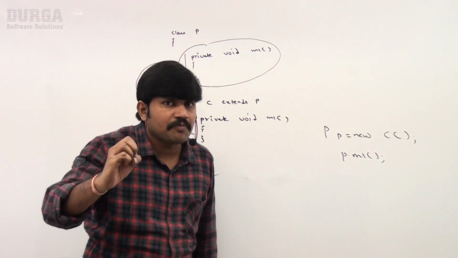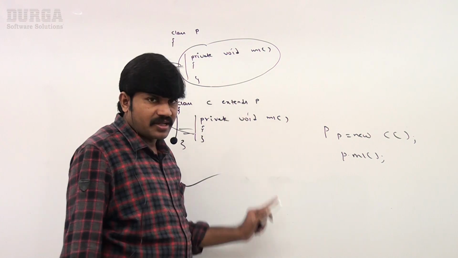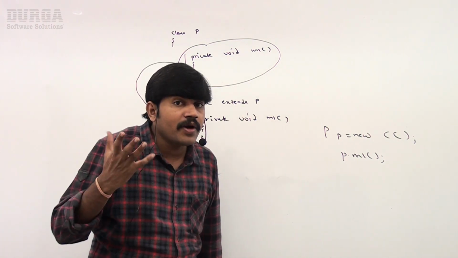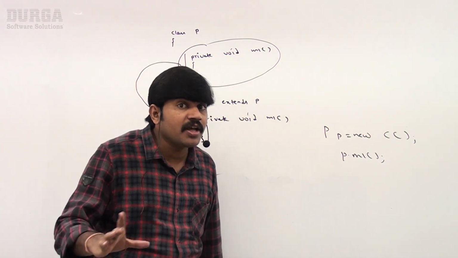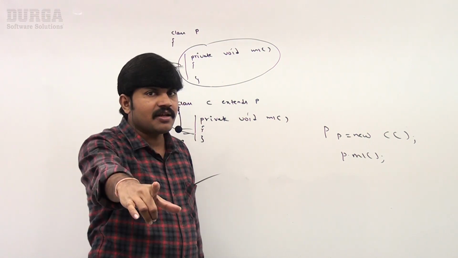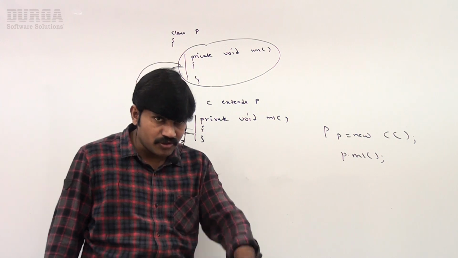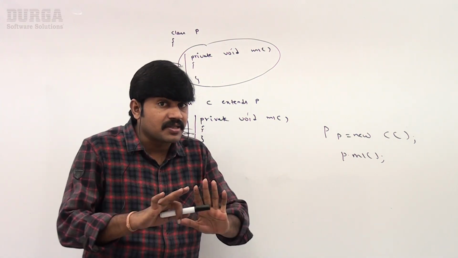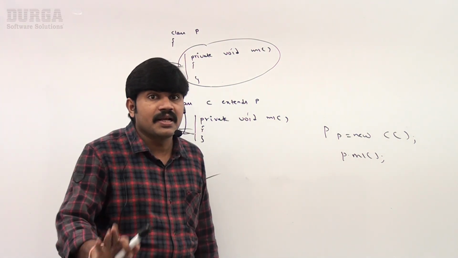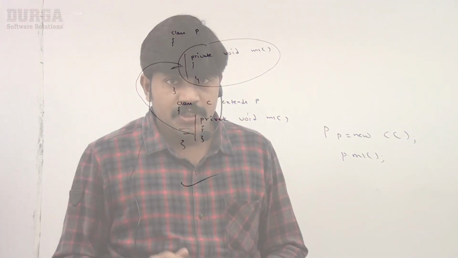Remember, private methods are not visible to the child classes. Hence, overriding concept is not applicable for private methods. But based on our requirement, we can define the same private method in the child class also. It is valid, but it is not overriding. Clear, right? It's clear about the private modifier, right?